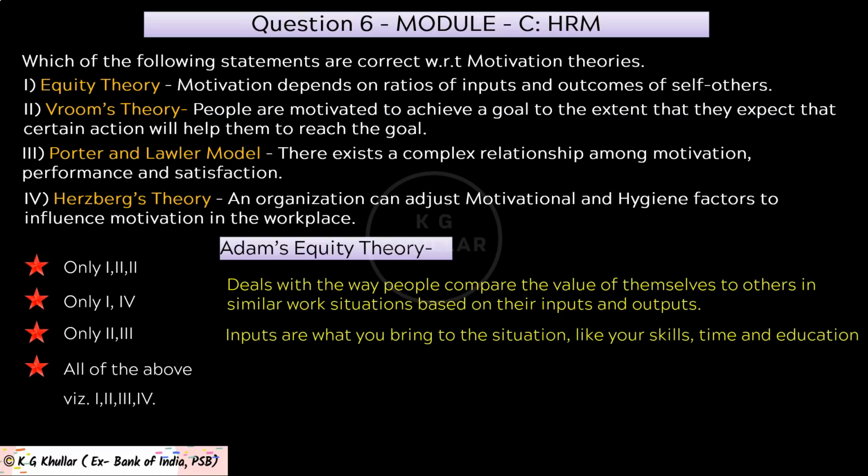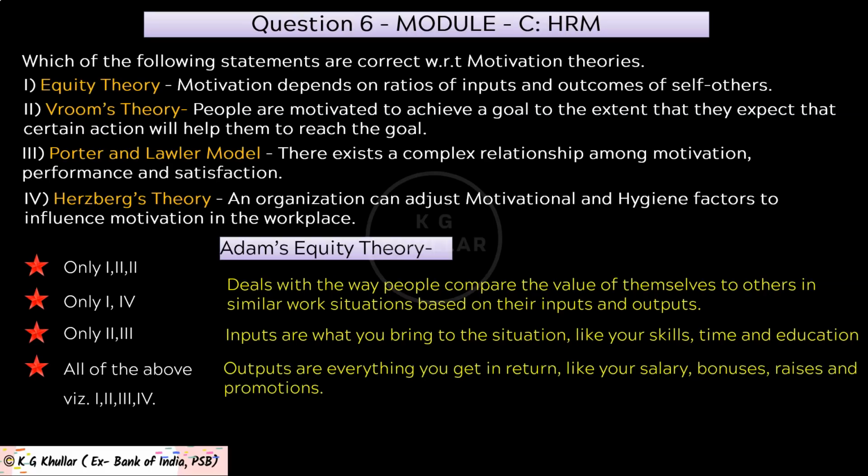Now, inputs are what you bring to the situation, like your skills, time, and education. On the other hand, outputs are everything that you get in return, like your salary, bonuses, raise, and promotions. Now, this theory assumes that people's motivation in an organization is based on the desire to be treated equally and fairly. And if individuals perceive that their rewards are not fair, they will feel distressed and try to change things to create the sense of fairness.